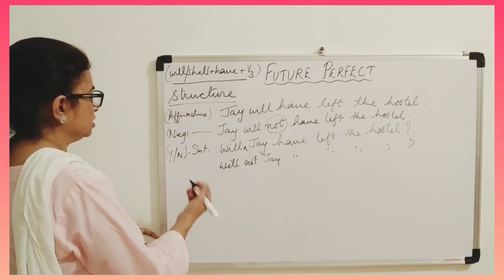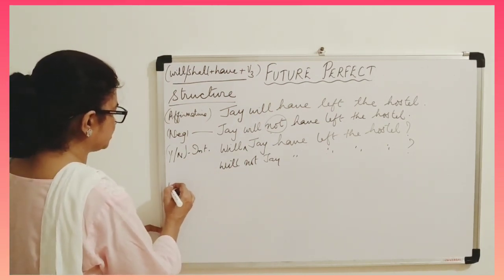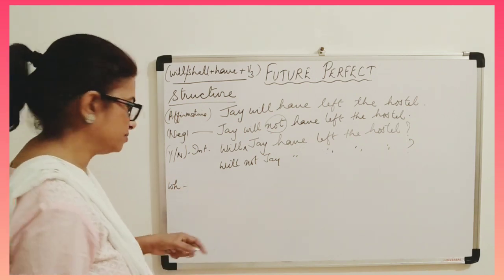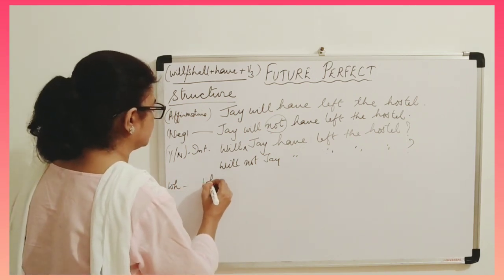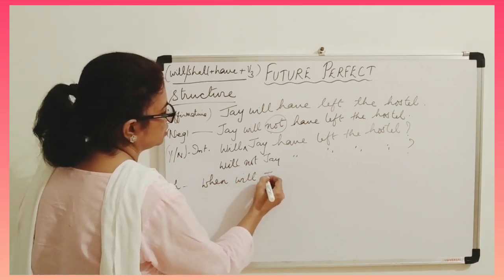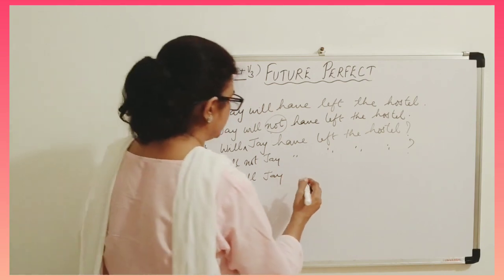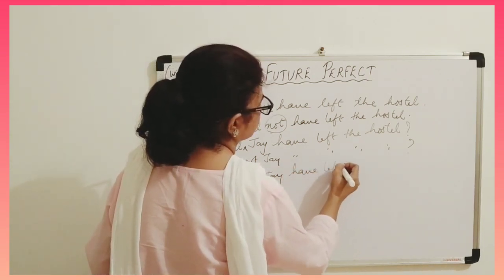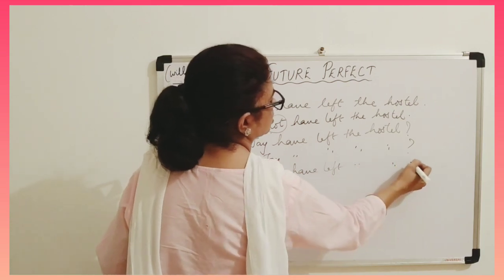Now, in a WH question, suppose, when will Jay have left the hostel?